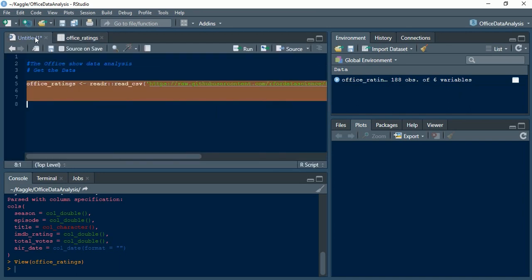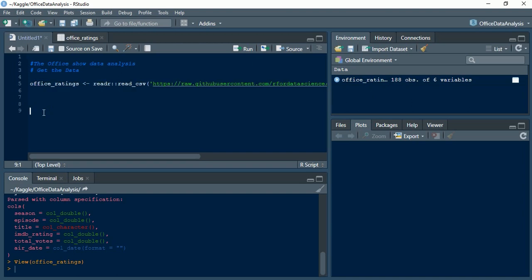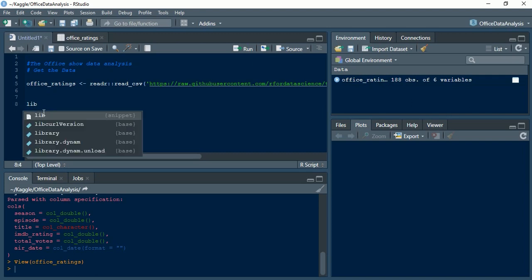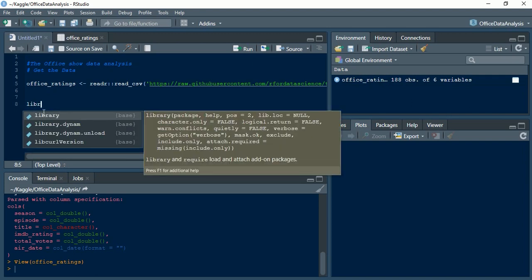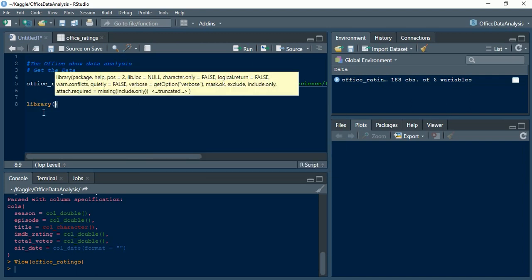All right then, let me go to the code. Now what do we do? For any data analysis, we have to load a package. Here we would be mostly interested in cleaning the data, summarizing it, and also plotting graphs.